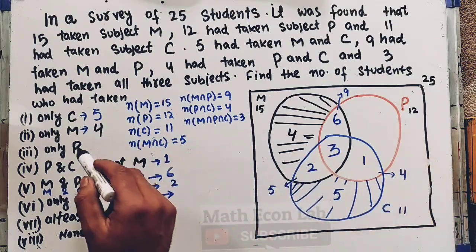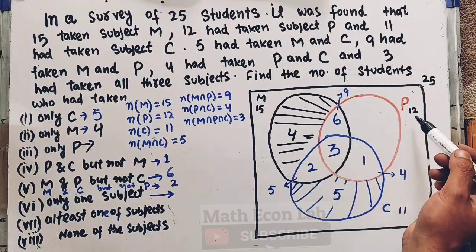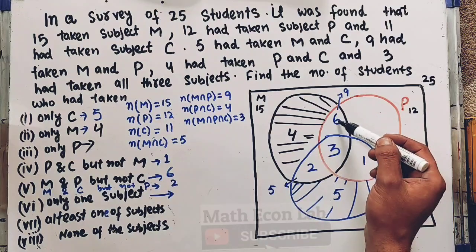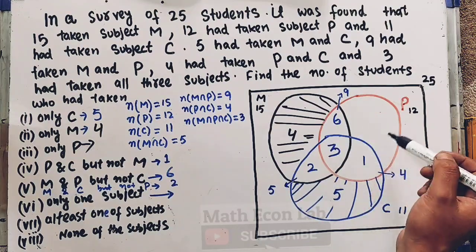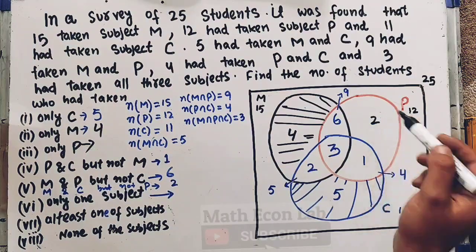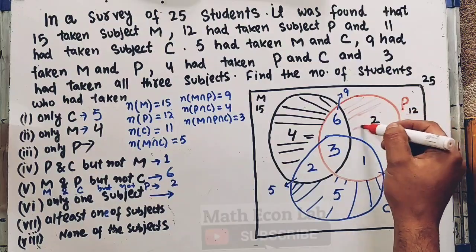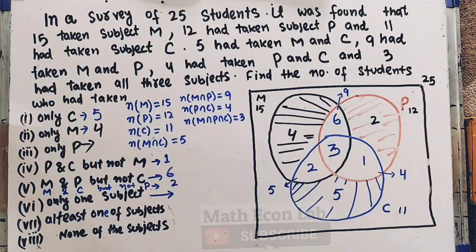Number of students who have taken only P. This red circle denotes P, it is 12. From 12 we subtract 6, 3 and 1. 12 minus 10 is 2. So this is 2 here.